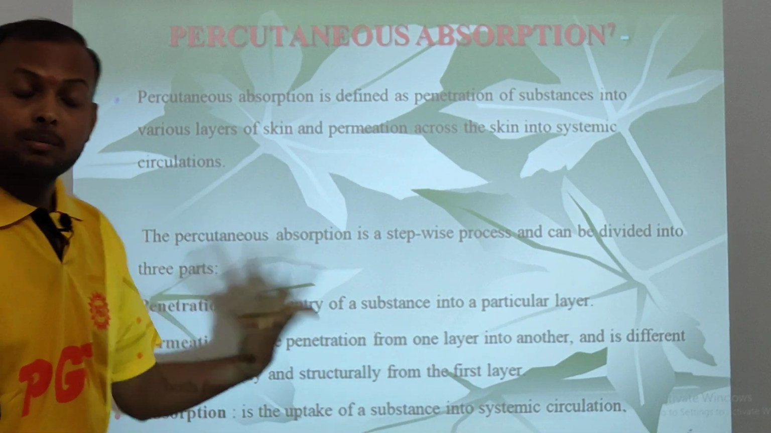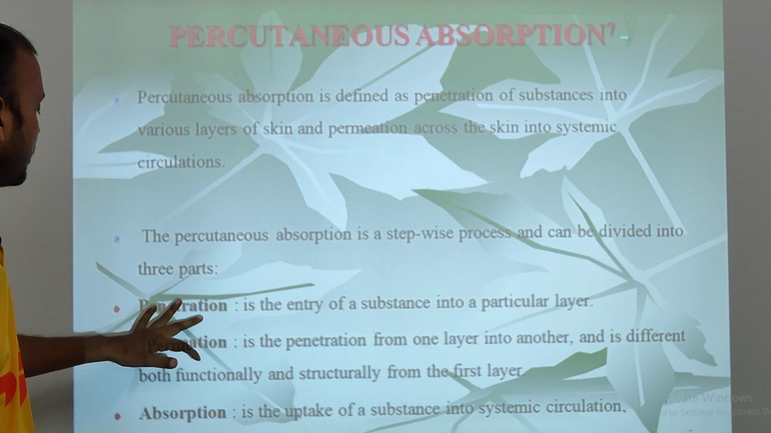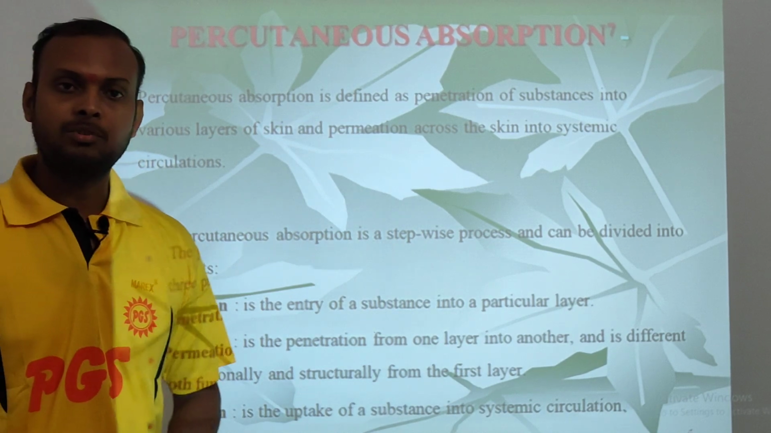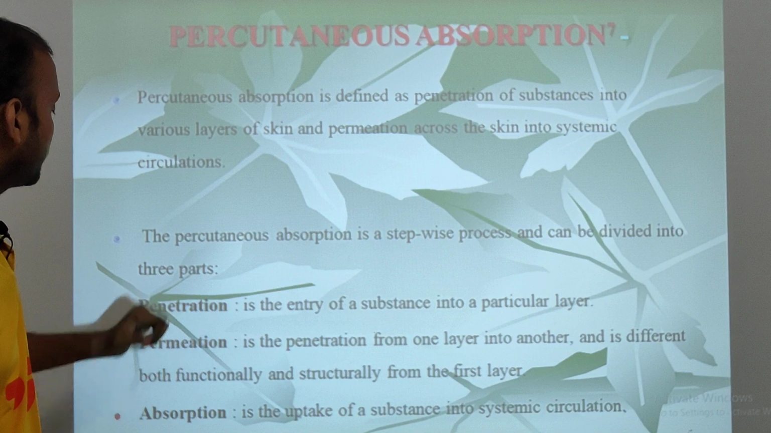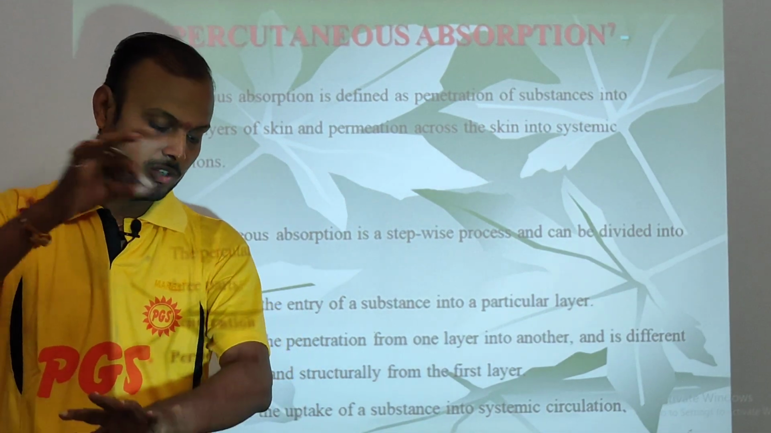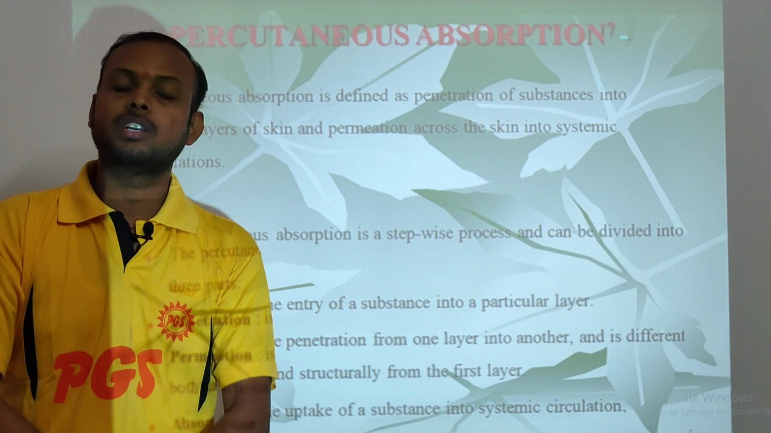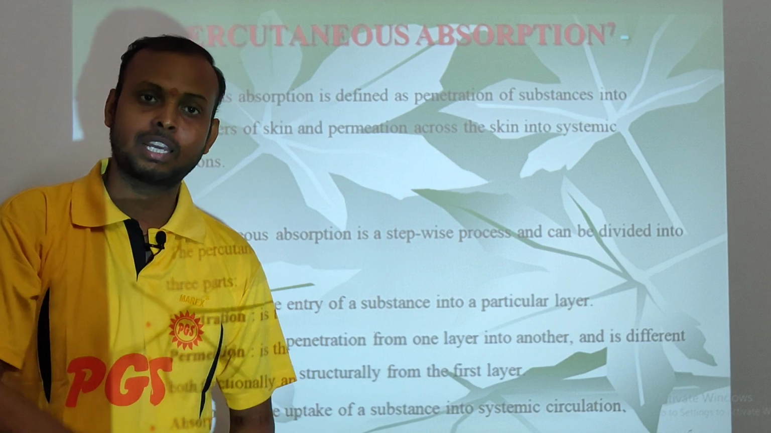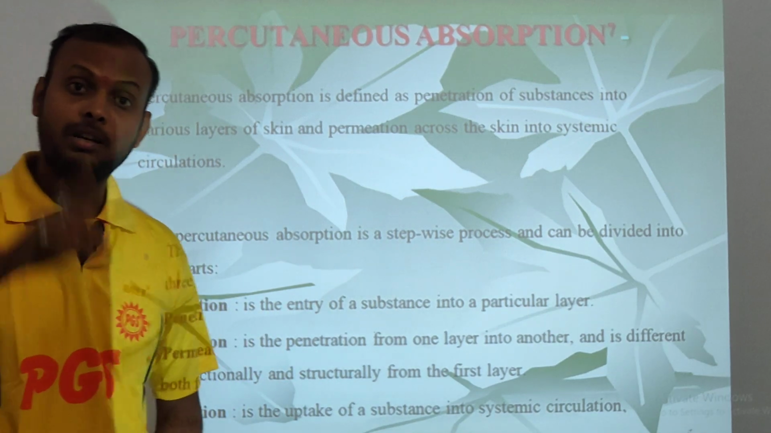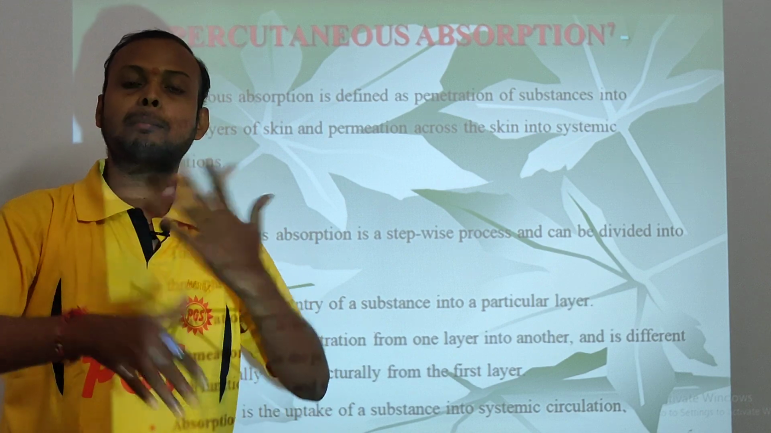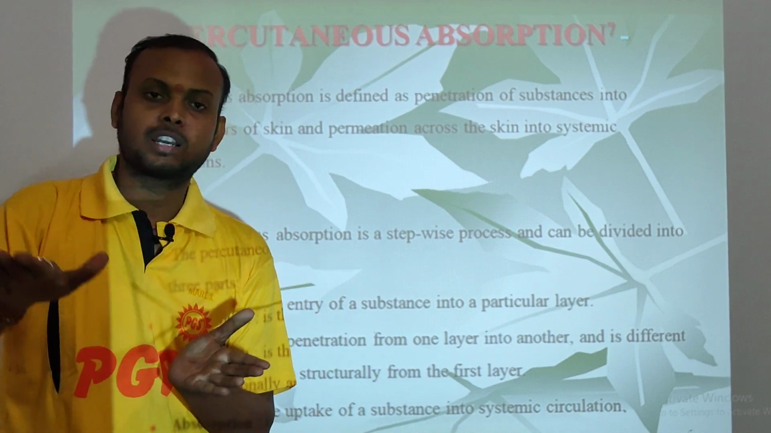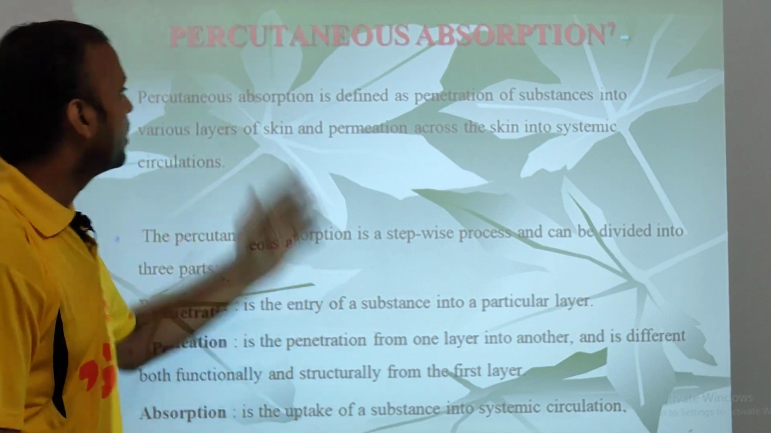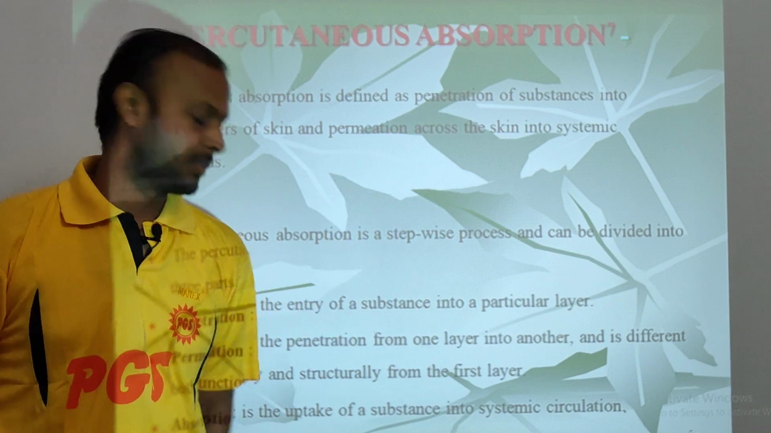Now what are the different parts of percutaneous absorption? The first part is penetration, the second part is permeation, and the third part is absorption. Penetration means we have introduced a drug. If we introduce a drug into the epidermis, then it will go into the dermis, then into the subcutaneous layer, and finally, after absorption, it will reach the systemic circulation. So the journey of the drug from the first layer to the last and to the systemic circulation comes under percutaneous absorption.